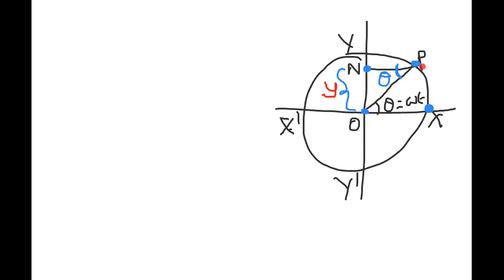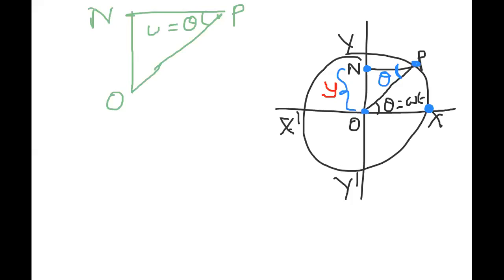When the particle reaches from X to P, the projection travels from O to N, and the displacement is y. Now observe carefully only the triangle, which is O, P and N. Here this is theta, theta is equal to omega t, and this side is y.